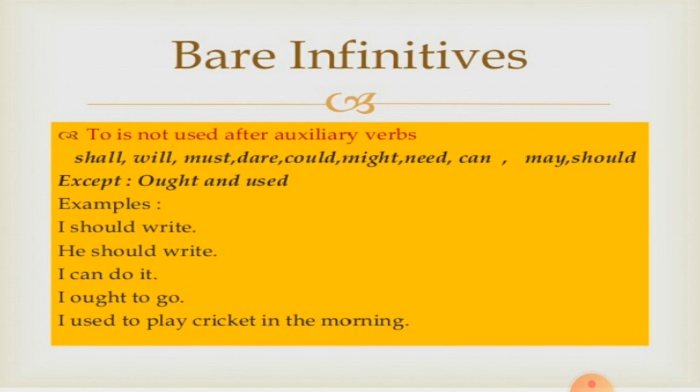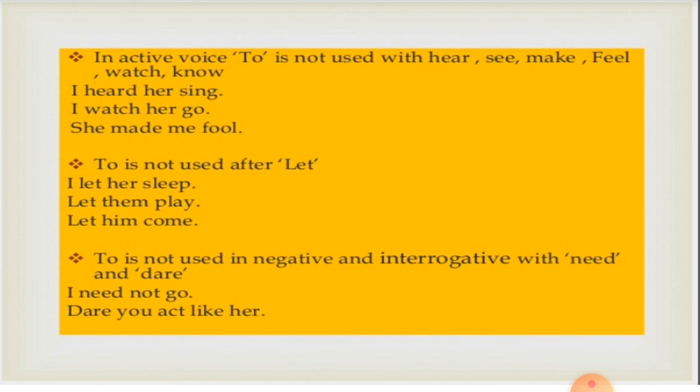See the fourth example. I ought to go. We are using to go with ought. I used to play. Used to play. So these are the exceptions. The auxiliary verbs ought and used do not take the bare infinitive. Instead, they take the regular to form with the verb.